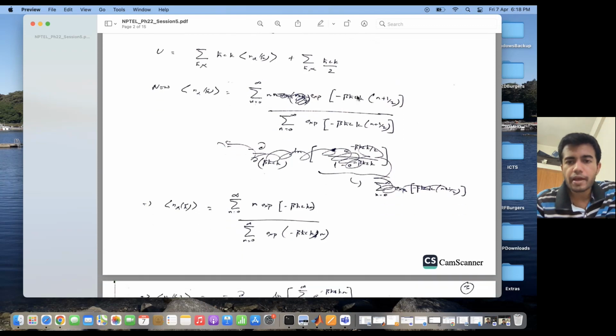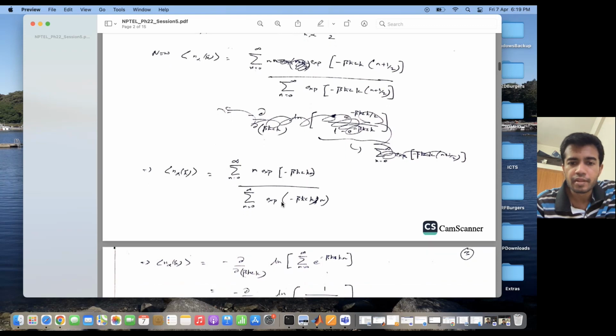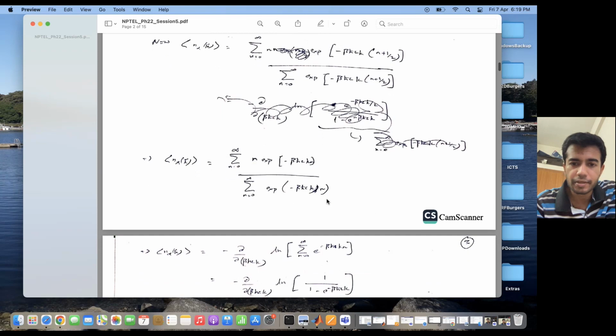Since this half term does not depend on n, I can take it out of the numerator and out of the denominator. So the expectation turns out to be the summation over n from 0 to infinity of n e to the power minus beta h cross ck n, divided by the summation of e to the power minus beta h cross ck n.